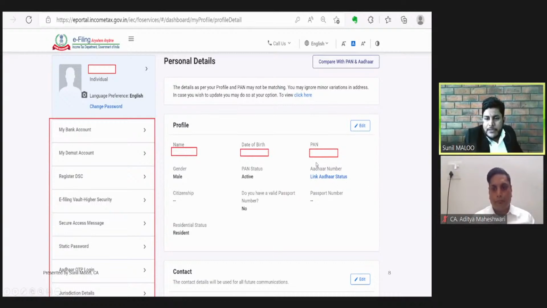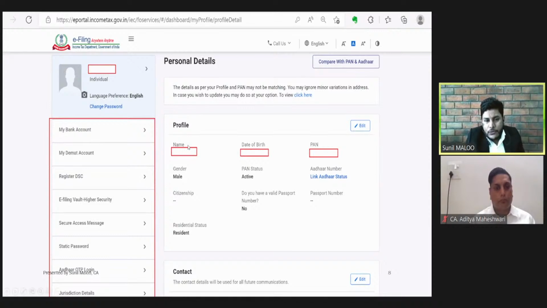As we all know, the government has mandated all the assessee to link their PAN with the Aadhaar card. So here we need to check whether the PAN of the assessee is linked with Aadhaar or not. If it is not linked, then this button will be used for linking the Aadhaar with the PAN number. And on the left side of this profile page, there are other relevant options as well, which are My Bank Account, Demat Account, Option 2, Register the DSC, then Secure Access, Aadhaar OTP, and Jurisdiction Details. These are also very important profile related options which are part of our profile itself. So we will discuss them one by one in the coming slides.